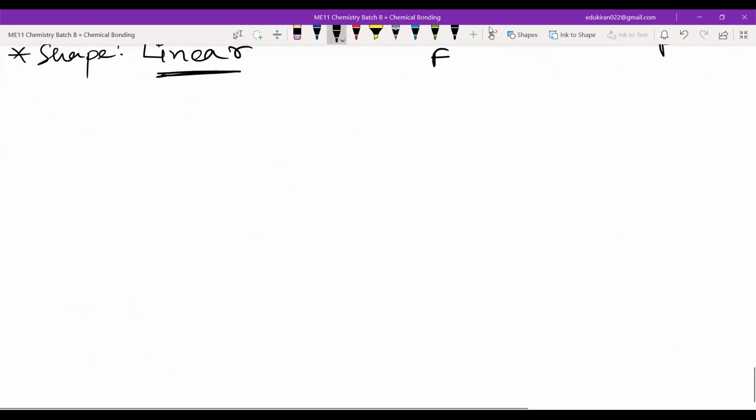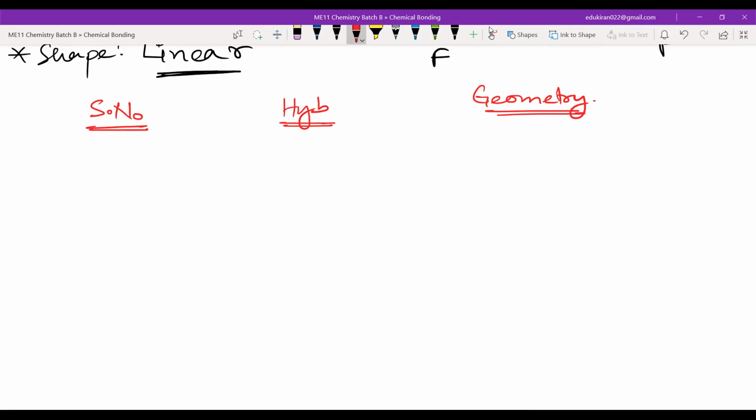First of all, you should be able to find the steric number. Now the table that we have drawn, I'm drawing that table again, but we are including one more thing: along with hybridization, I am also including the geometry. I did not write geometry at that point because I did not want you to have to memorize it. The steric number and hybridization I gave you, and I explained why that will be the hybridization when the steric number is 2, 3, 4 and so on. And for geometry, I showed you that if I arrange them in space such that the repulsion is the least, then this geometry arises.